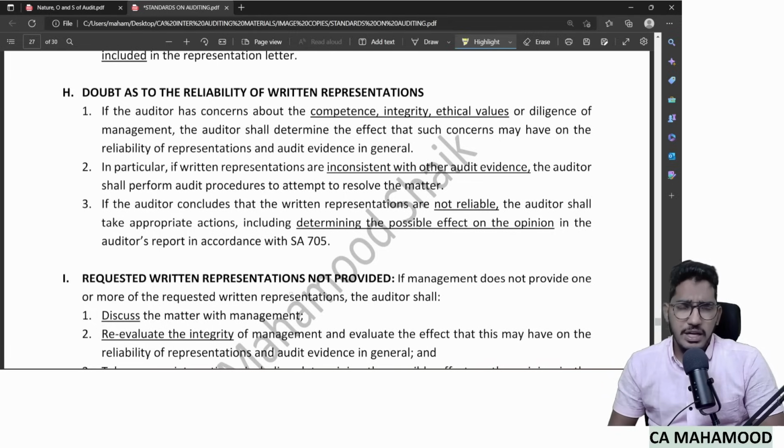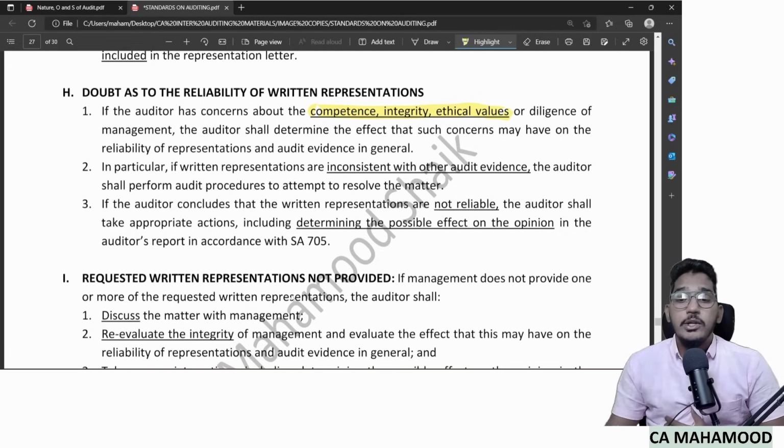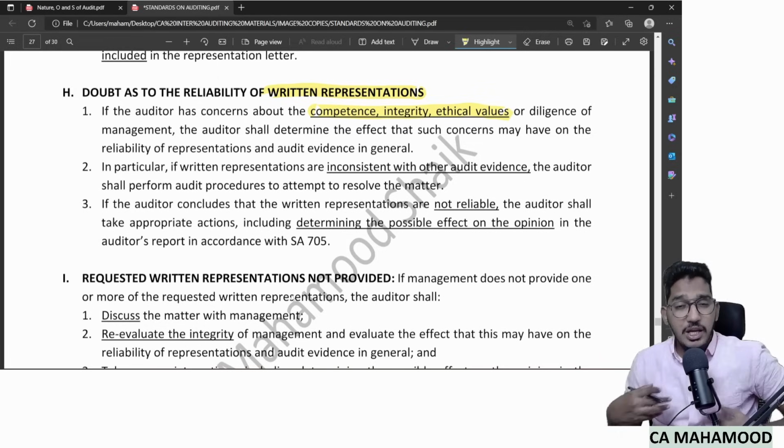When will you generally get the doubt regarding the reliability of written representations? I will get a doubt when I have concerns about management's competence, integrity, and ethical values. When I come to know that the management is not capable enough, or is not having integrity, that is, they are not honest people and don't have any ethical values, then immediately I will get a doubt about how far the written representations are reliable. Not just written representations, I should get a doubt regarding overall audit evidence when I have doubts about the management's honesty, competence, capability, etc.